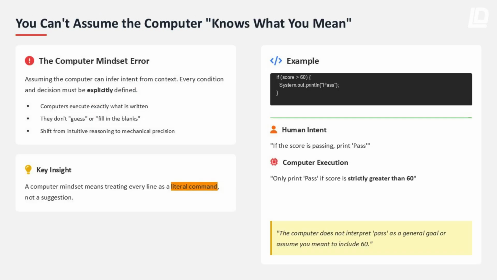Thinking error number 2: assuming the computer knows what you mean. Many beginners believe the computer should understand what I want. It won't. Computers don't guess, don't assume, don't fill in gaps. They execute exactly what you wrote, nothing more. If your condition is incomplete, Java will not fix it for you.